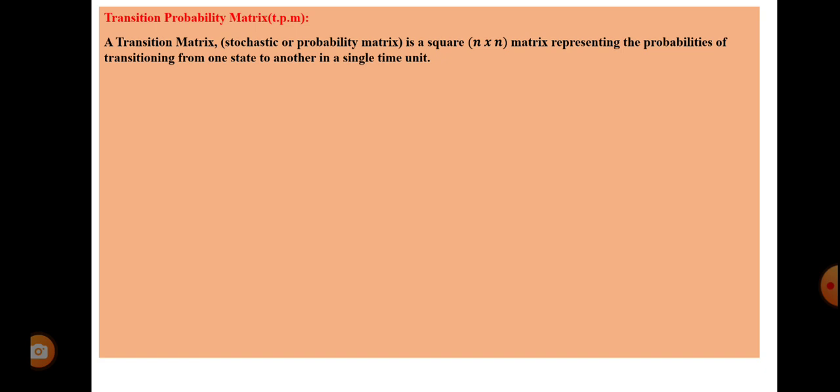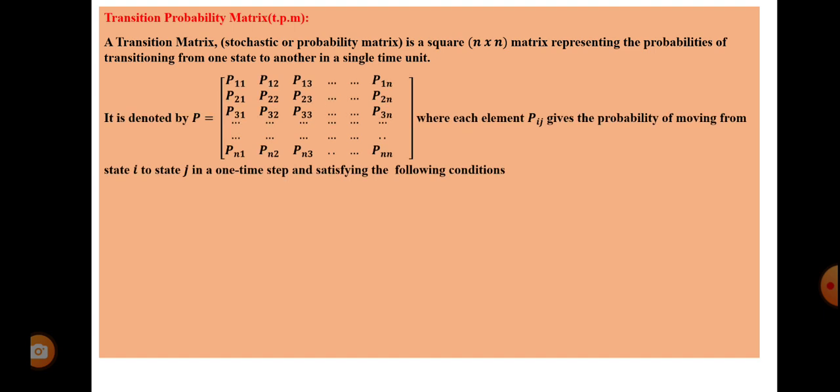Next, the transition probability matrix, it is called TPM. A transition matrix, or stochastic or probabilistic matrix, is a square matrix, n by n matrix, representing the probabilities of transitioning from one state to another state in a single unit time. It is denoted by P equal to the matrix with P11, P12, P13 as positions in the matrix, up to P1n, etc., Pnn, where each element Pij gives the probability of moving from state i to j in